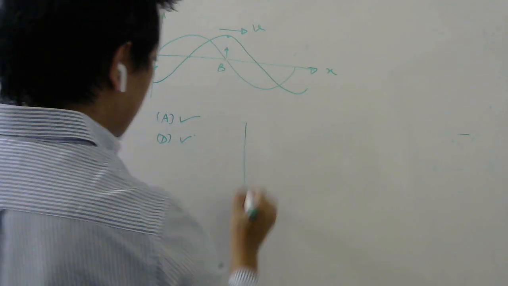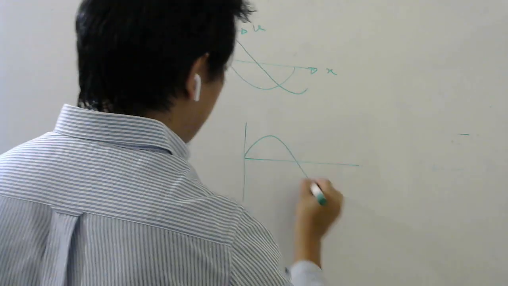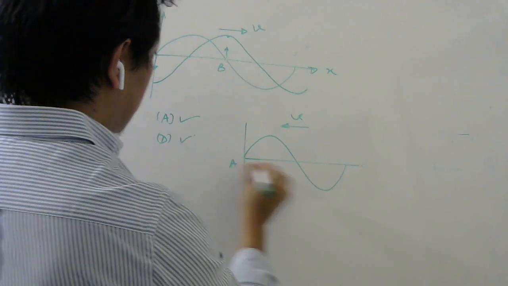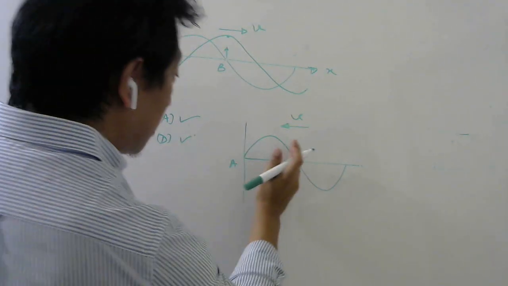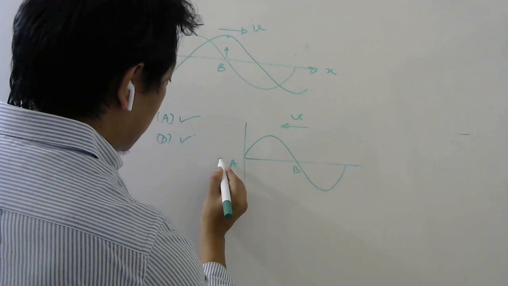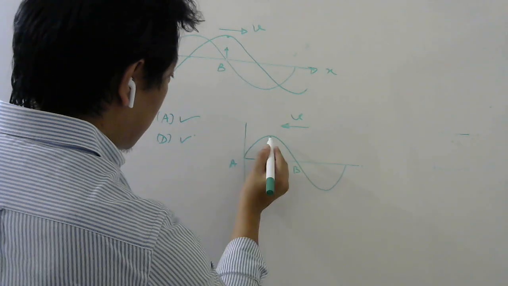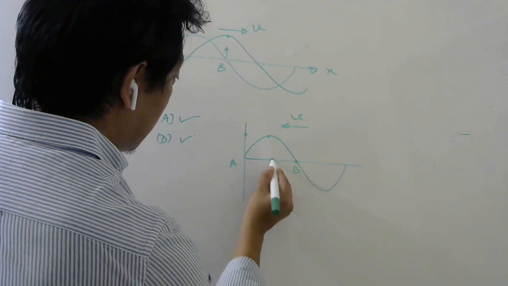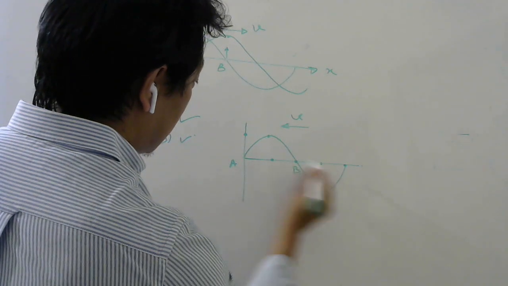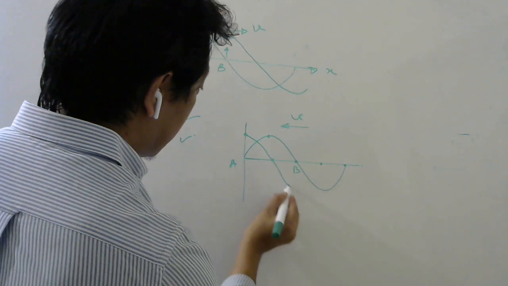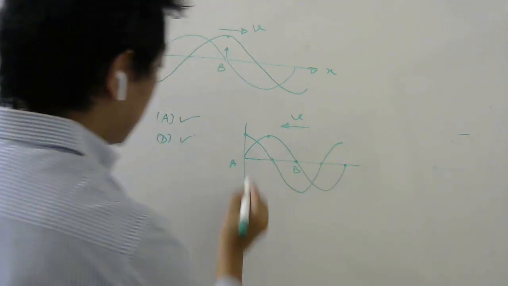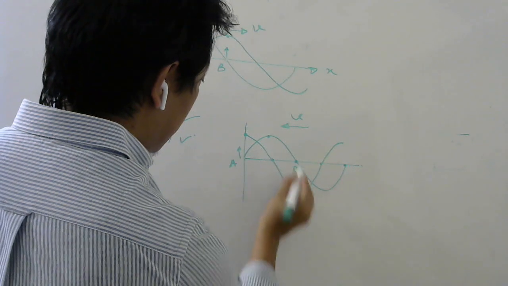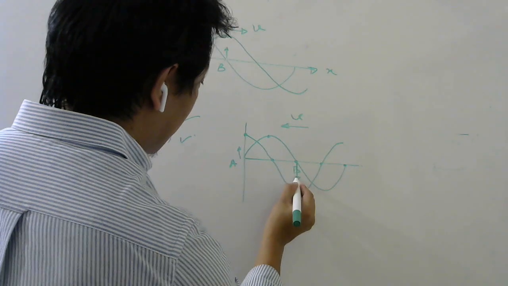Imagine the same question, but they say the wave is traveling this way. In that case, see what will happen to these two points. Let us analyze. The disturbance should go here, right? So this disturbance should reach here, this disturbance should reach here, so this whole disturbance should come here. So the wave will look something like this, right? Which means this particle has to go up, right? It was here, it has to go up. This particle was here, now it has to come here, so it has to go down.